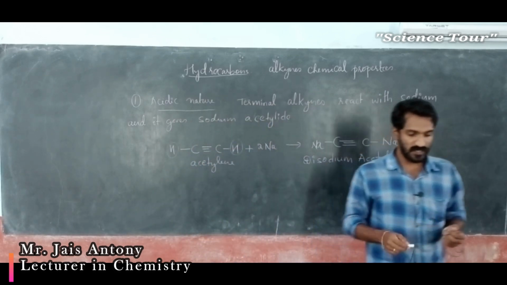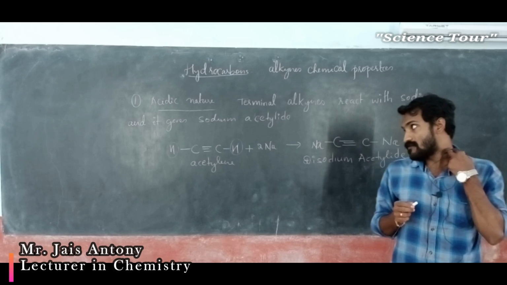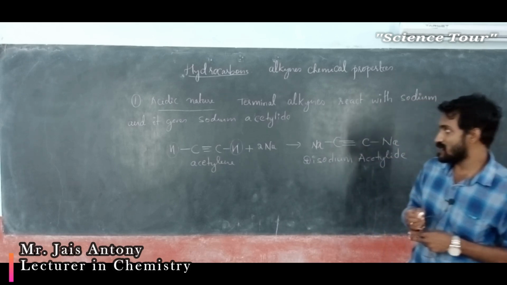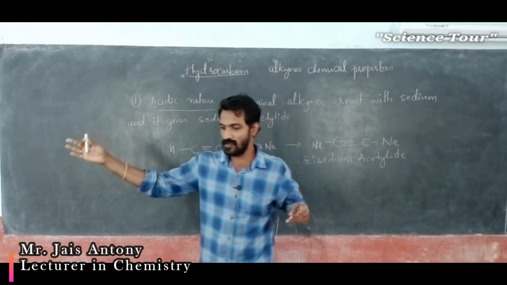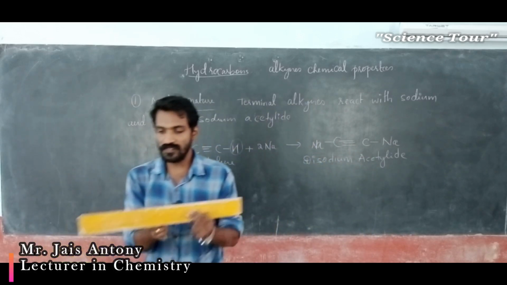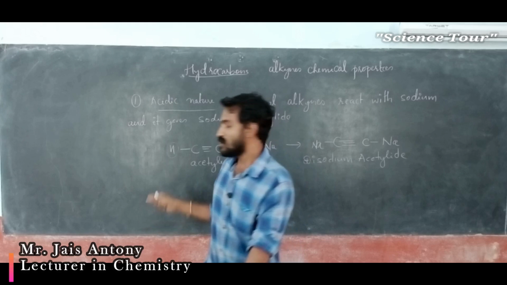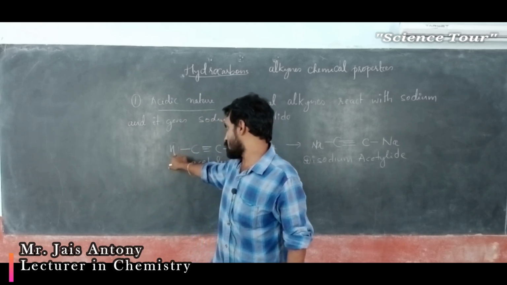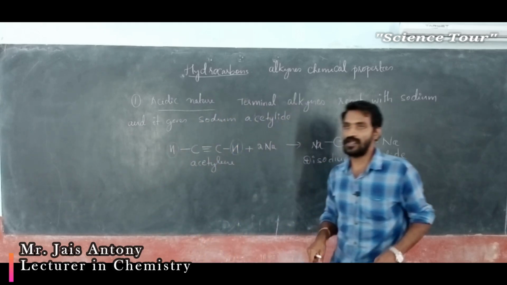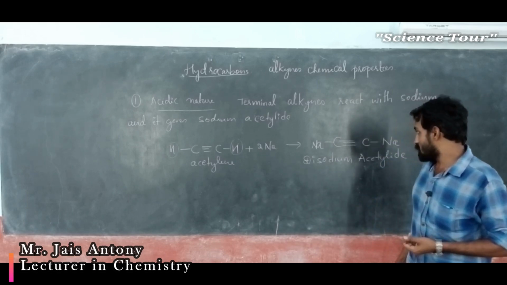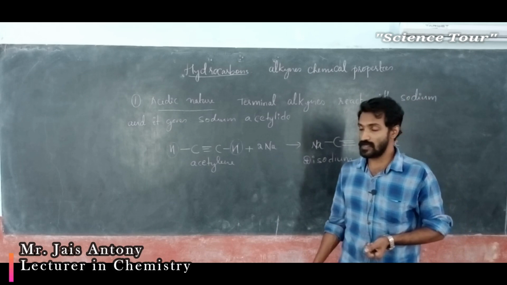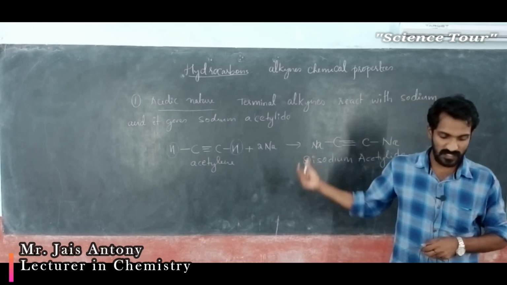My dear students, here you can also write it in a sentence: when terminal alkynes, terminal means here this edge, one terminal. See, for example, this scale is there. This is one terminal, another terminal. So here in the alkyne, this is one terminal hydrogen, another terminal hydrogen, two ends. Understood? It reacts with sodium and gives disodium acetylide. Okay, just write this, my dear students, and go through it.